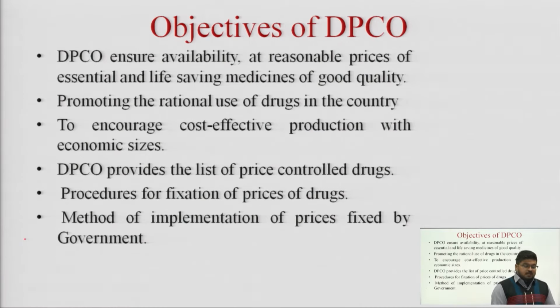Then there are some objectives of drug price control order, that why do we need any act?